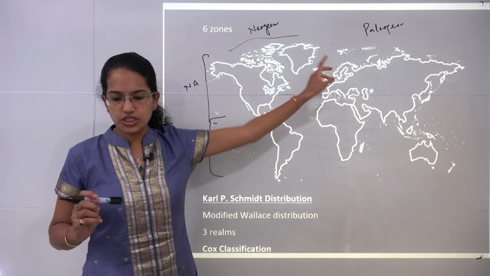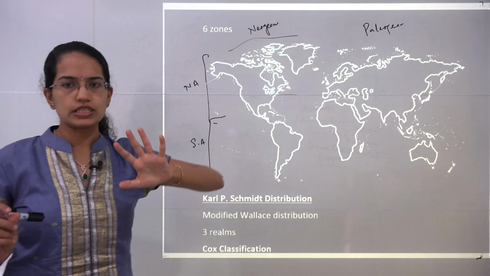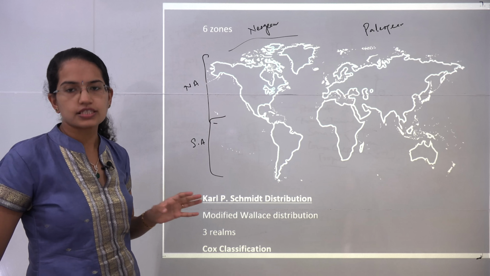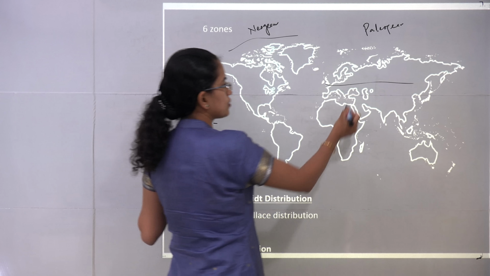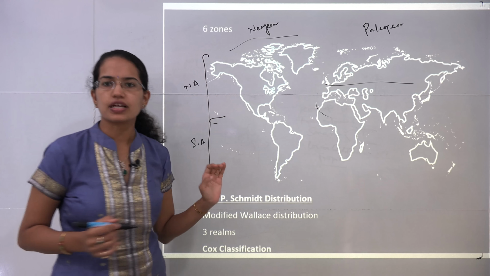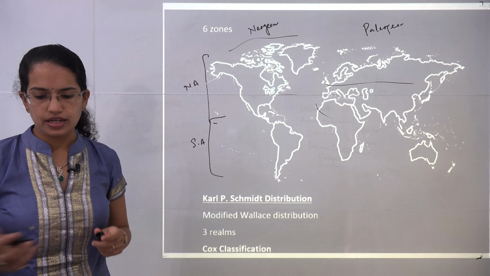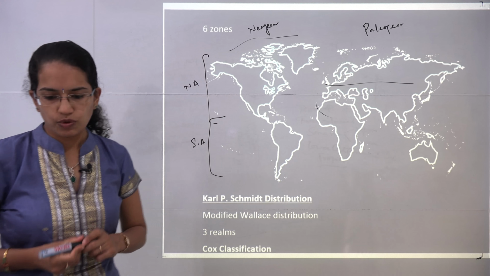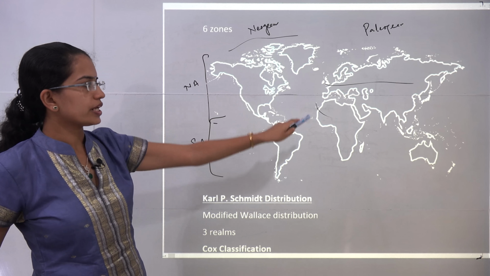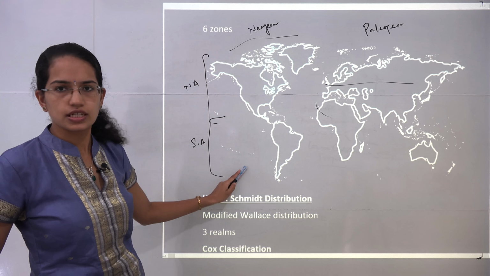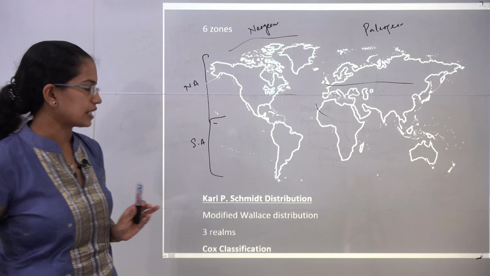Under the Palaeogean classification, he classified 4 regions, so a total of 6 regions. The first was Palearctic, the northern portions. Then the Ethiopian region, that was the African region. The next important region was the Indian Middle region, and the last was the Australian region. So 4 regions under Palaeogea, 2 regions under Neogea, given by Sclater. The basis was bird classification.